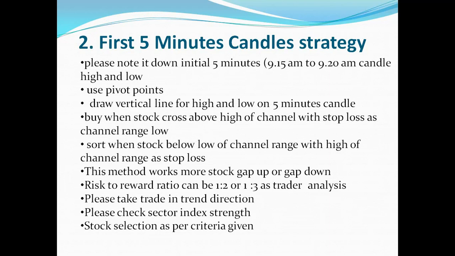Short when it goes below the low of the channel with the high of the channel range as the stop loss. This method works on both gap up and gap down. So this is the 5-minute candle strategy. You can use that, and for the stop loss you can put the previous candle's low or high as per your trade.